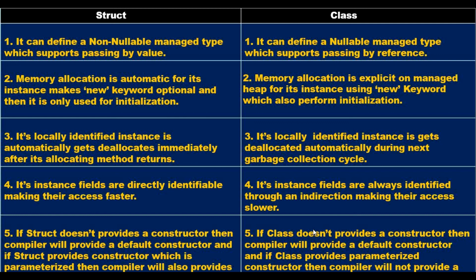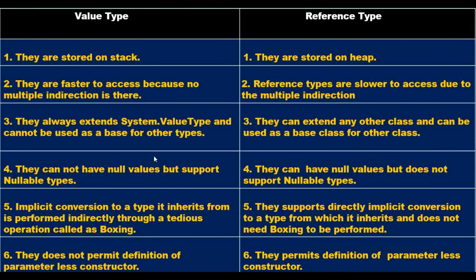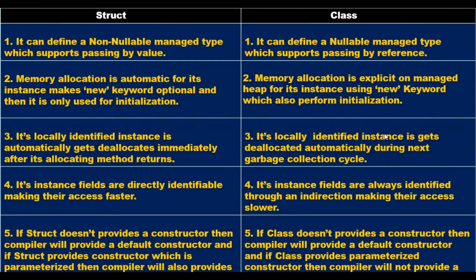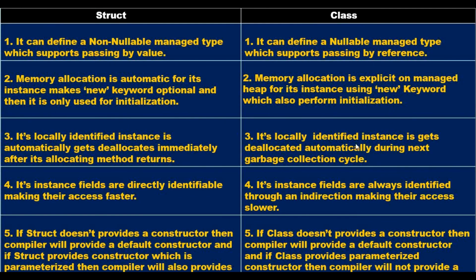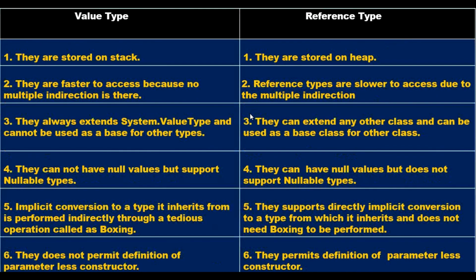Now, if you have carefully seen, when we discussed the differences between value type and reference type, these differences are somewhat similar to these differences. Why? Because ultimately struct is a value type and a class is a reference type, but these differences are somewhat specific to struct and class. Okay, so that is why I have explained them. But these value type and reference type differences are also the differences between class and structure.